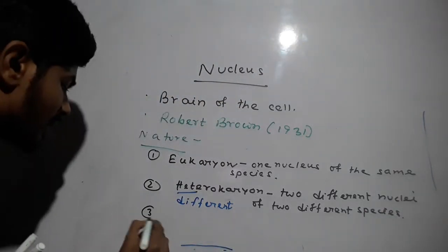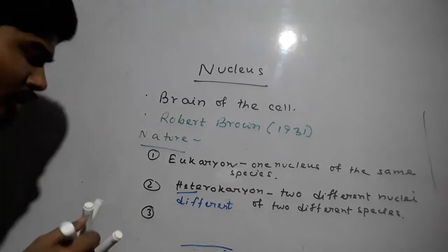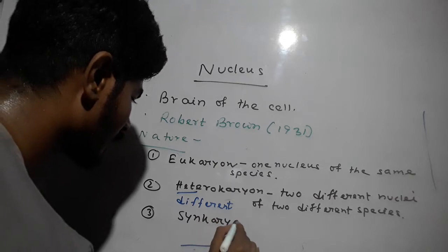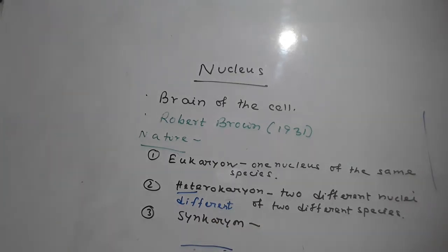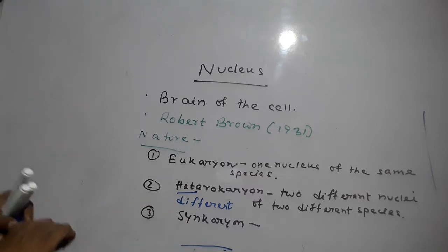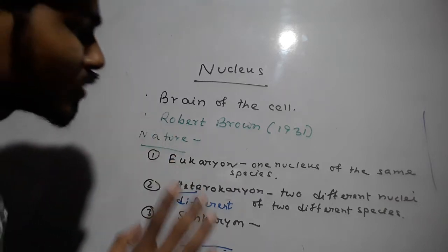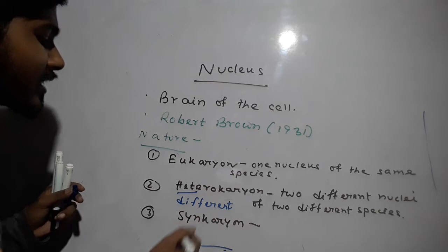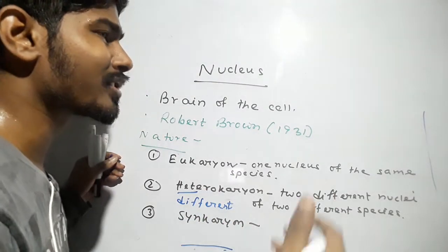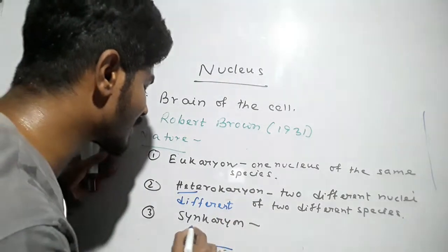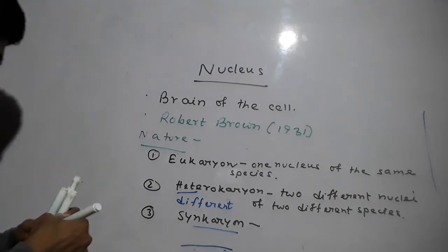Number three is the synkaryon. So what is synkaryon? Synkaryon is a state when the cell has a single nucleus formed by the fusion of the two different nuclei of the two different species that I have discussed before. So the two different nuclei of the two different species are fused together to form one single nucleus, and that condition is called synkaryon.